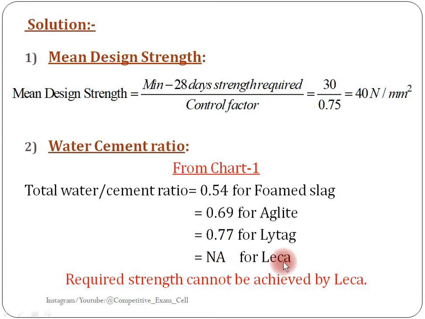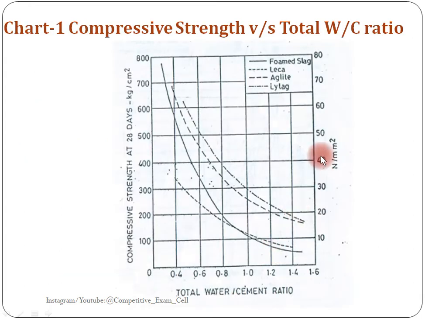Here not applicable for LECA, because this 40 Newton per mm square strength is not achieved by using LECA aggregates. You see, you trace the line from 40 Newton per mm square, which is not touching or crossing this LECA aggregate line. You see, this is the LECA aggregate line. So here it is not touching.